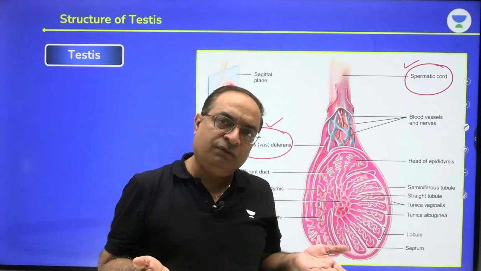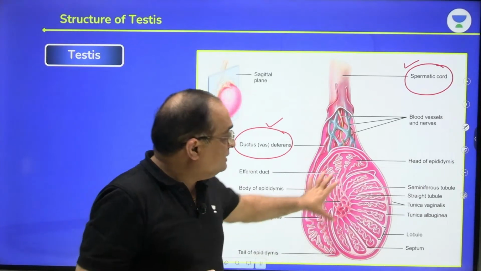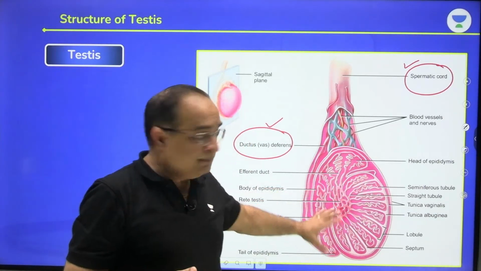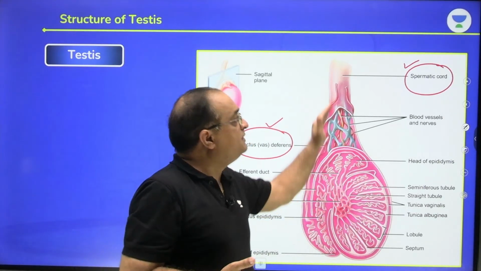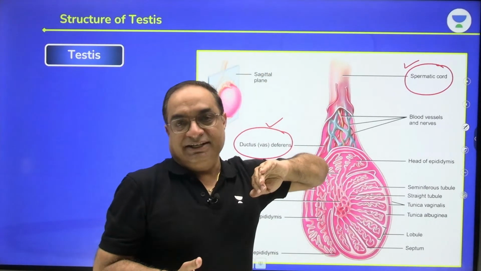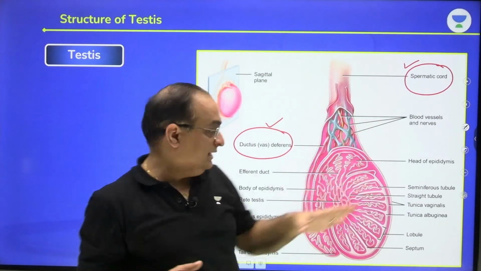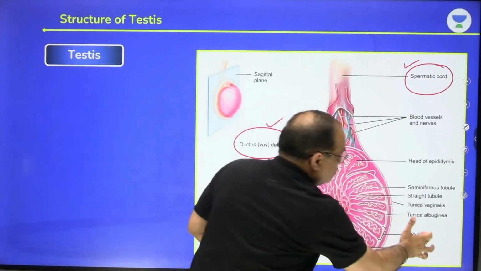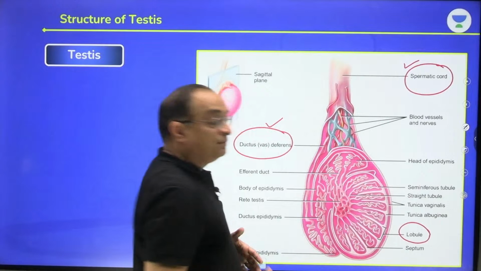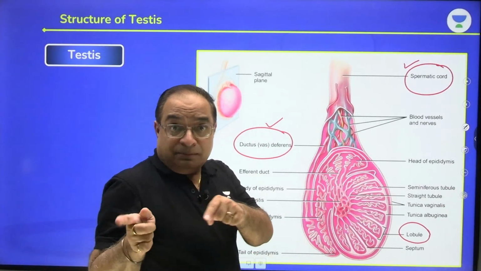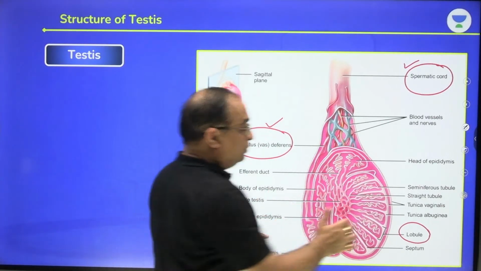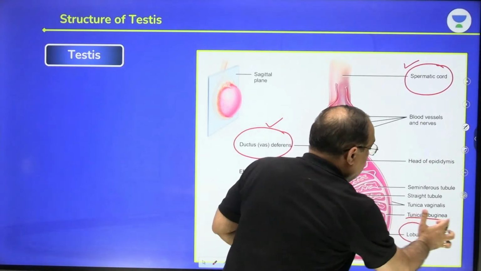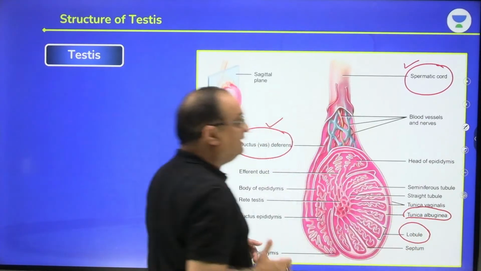What is the function of the ductus deferens? Testes are producing the sperms and the vas deferens carries those sperms to the outside. We'll discuss the vas deferens in detail. Inside the testes, you can see these chambers which are called lobules, right? Someone was asking me about the covering of the testes. So I told you that it is the tunica albuginea which covers the testes.